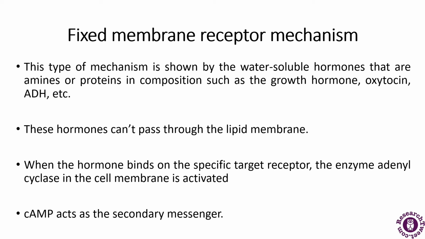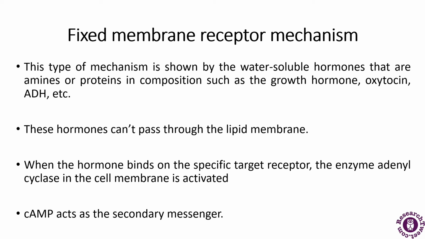This type of mechanism is shown by water-soluble hormones that are amines or proteins in composition, for example, growth hormone, oxytocin and ADH. These hormones cannot pass through the lipid membrane. They have their target receptor on the cell membrane to which the hormone binds.